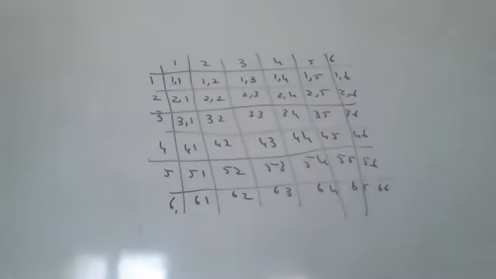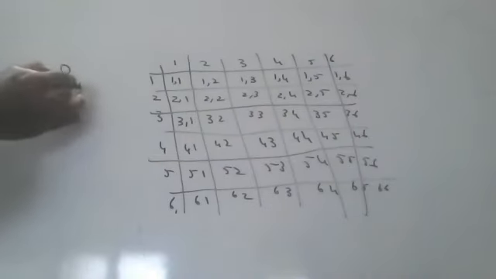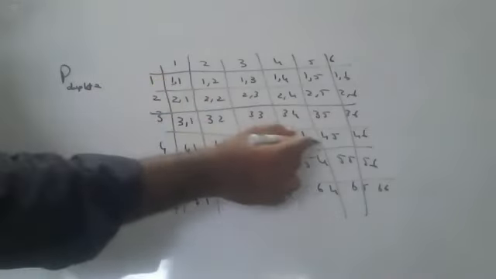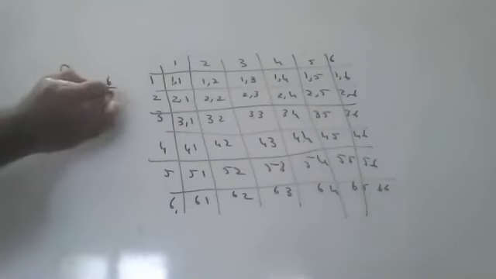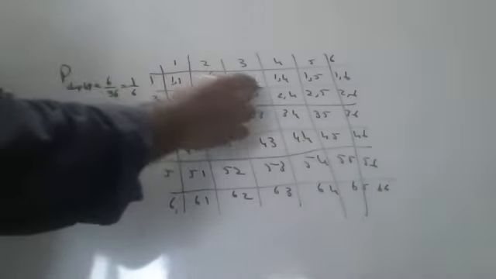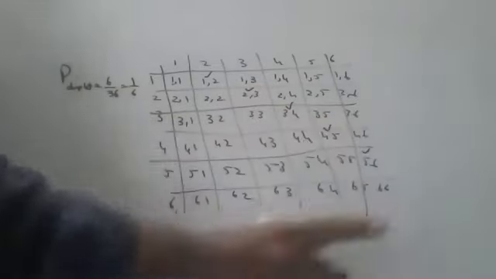So, what are the questions possible in this? First question: what is the probability of getting a duplet? 6 by 36, that is 1 by 6. Very good. 1 1, 2 2, 3 3, 4 4, 5 5, 6 6. What is the probability of getting consecutive numbers? 1 2, 2 3, 3 4, 4 5, 5 6 is correct.